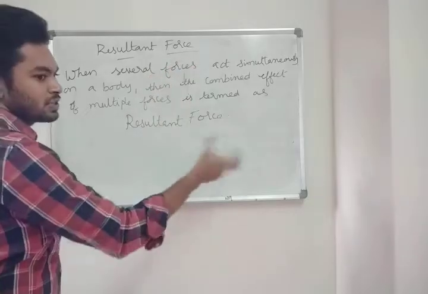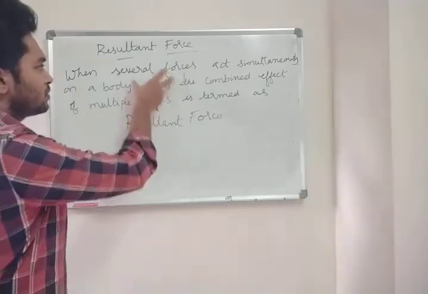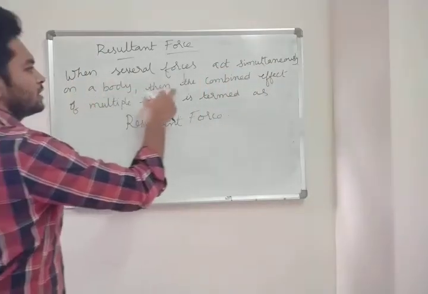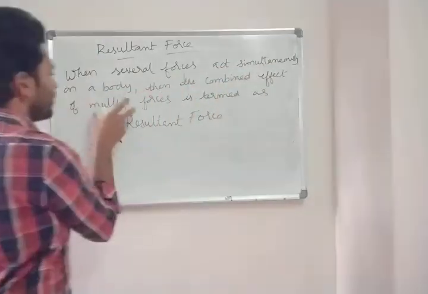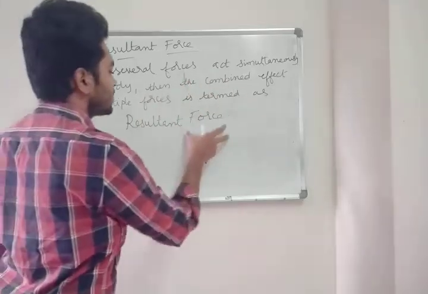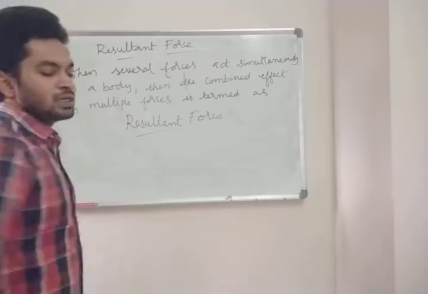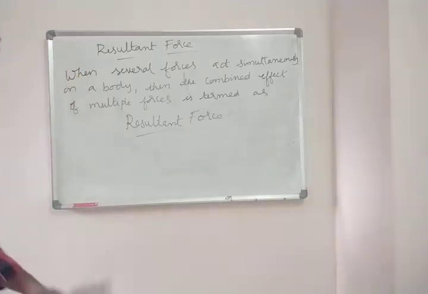Several forces. Previously in the example you have seen 5 forces. So several forces means many. Act simultaneously on a body, then the combined effect of multiple forces is termed as resultant force. The single force which we took is the resultant force. Clear?